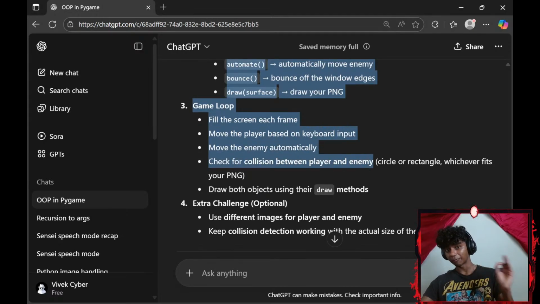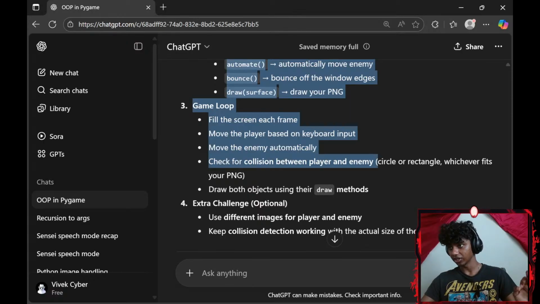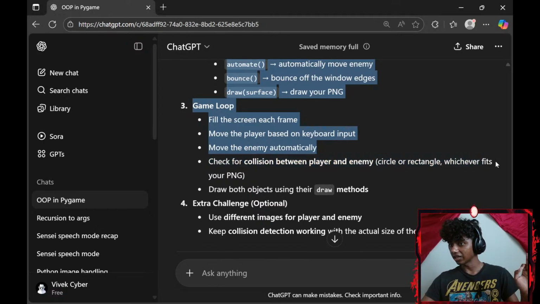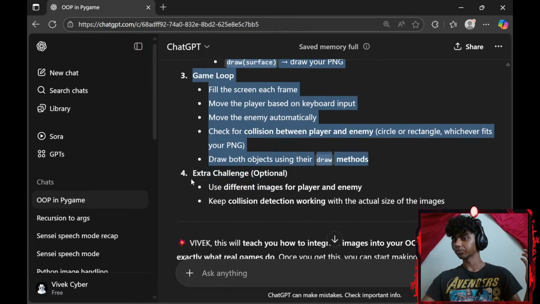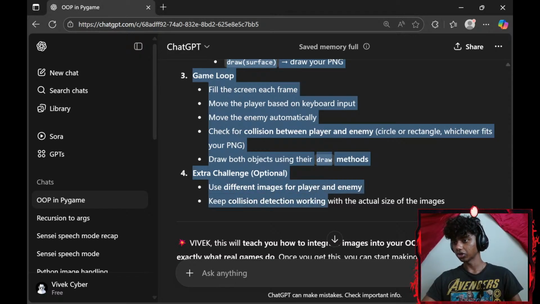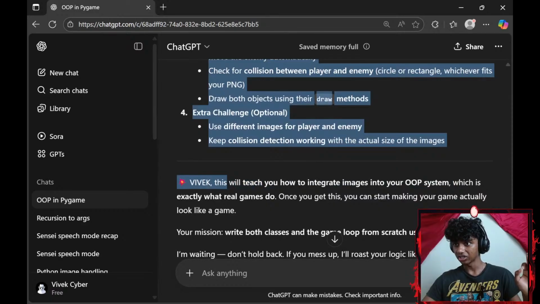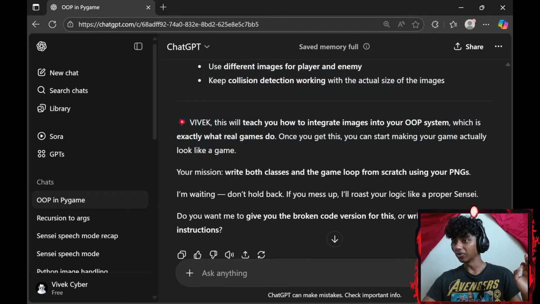I will have to create masks and rects because it's going to be pixel perfect collision. Circle or rectangle, whichever fits your PNG. Draw both objects using the draw method. Extra challenge, optional: use different images for player and enemy. Keep collision detection working with the actual size of the image. Okay, Vivek, this will teach you how to integrate images into your object-oriented programming system, which is exactly what real games do. Once you get this, you can start making your game actually look like a game.